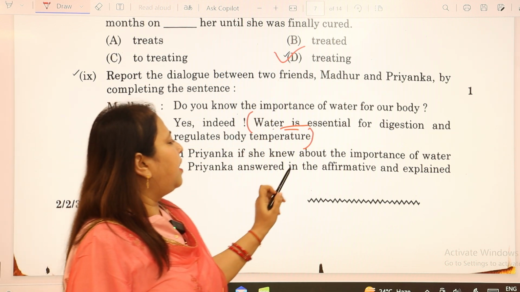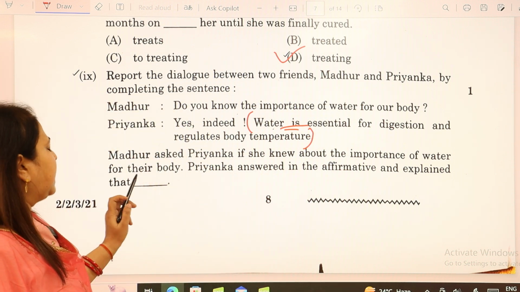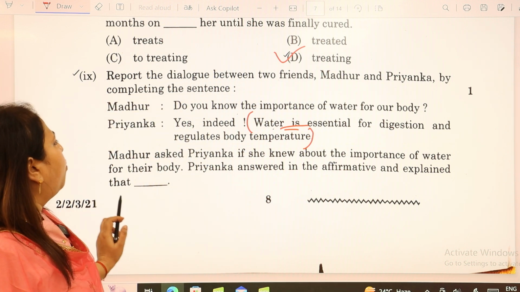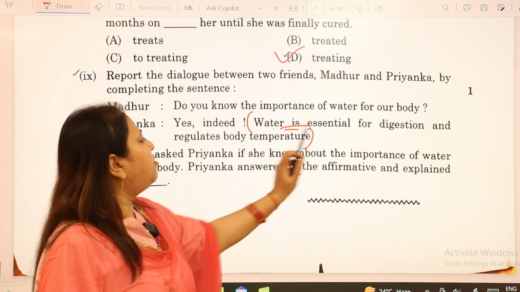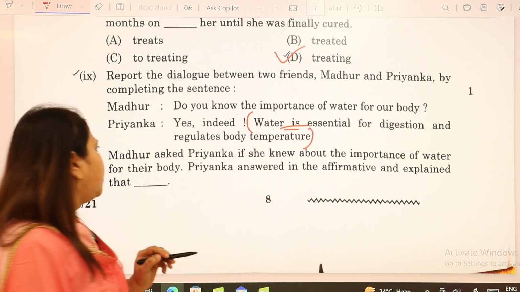Priyanka answered in the affirmative and explained that water is essential for digestion and regulates body temperature. You will not change it.